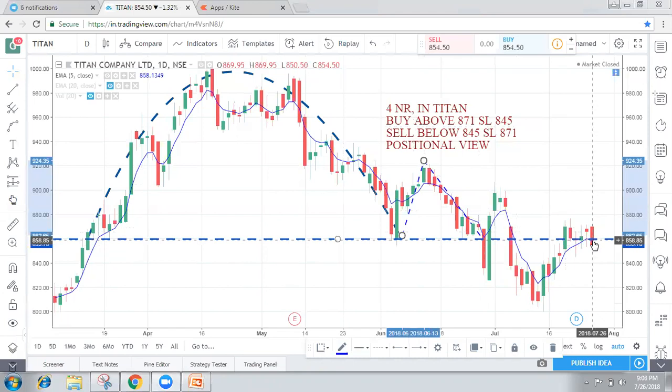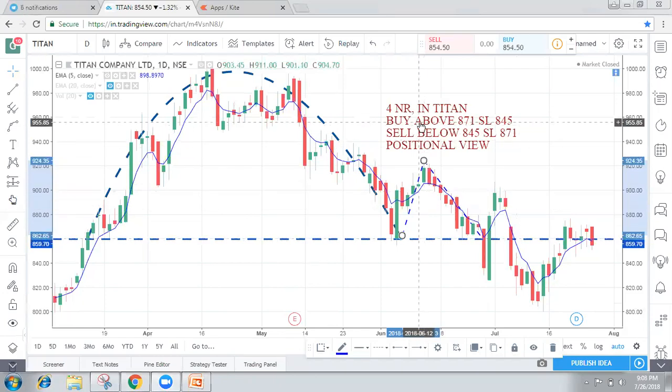So tomorrow, how many days? It's more than 1 month, it's more than 1.5 months. In 1.5 months, we can expect a target fall in Titan of about 130 to 150 points from this level. We can expect this based on this price analysis.